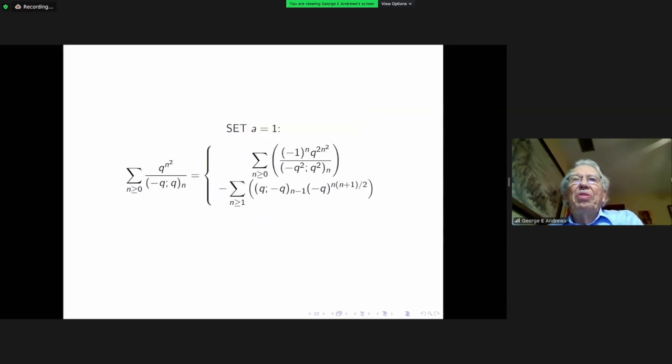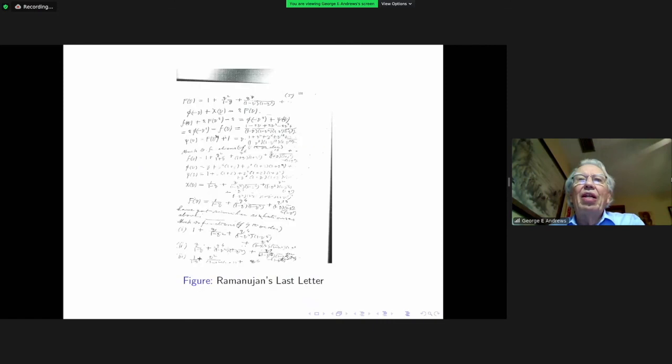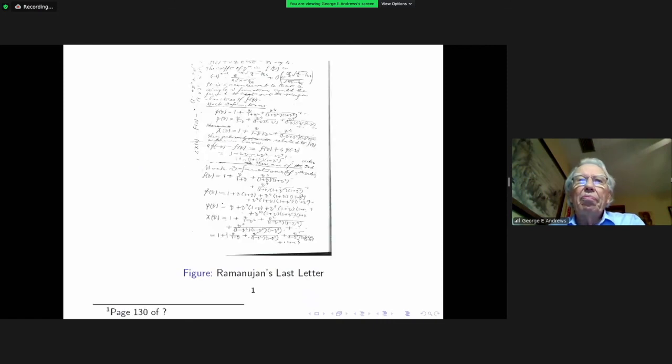So I've shown you this set of things. I ask, what can one say about the 7th order functions? And the answer is, so far as what Ramanujan has, it is a giant question mark. I should say a little more about the 5th order functions.